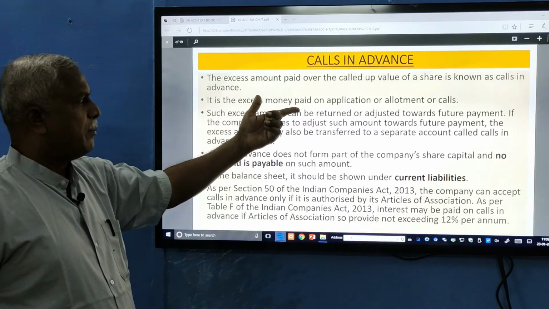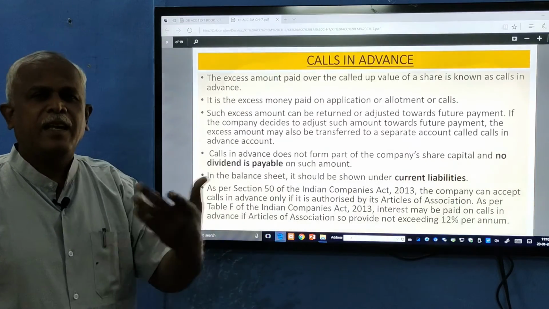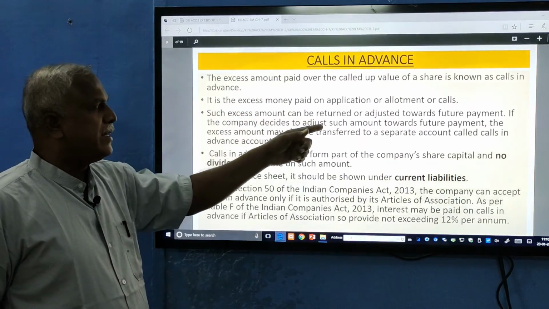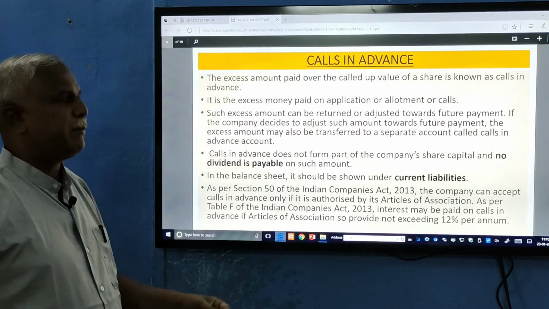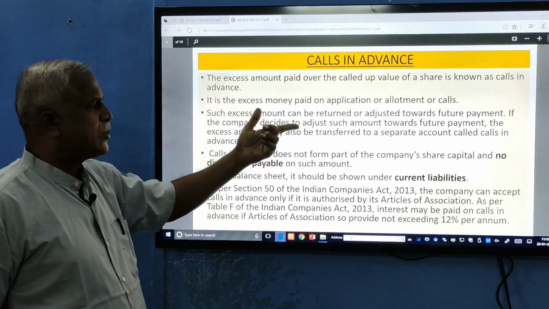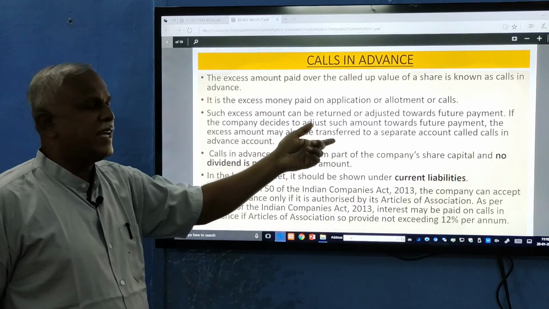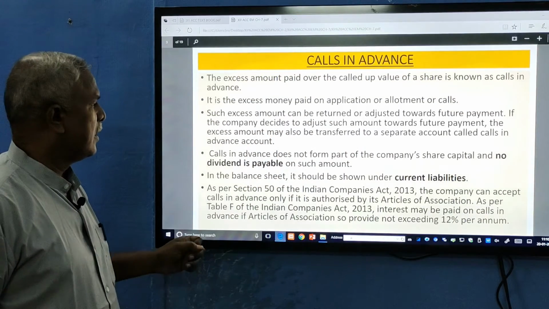Excess money paid on application, allotment or on calls. Excess money can be paid any time. Such excess amount can be returned or adjusted towards future payments, whatever is due on the coming dates. If the company decides to adjust such amount towards future payments, the excess amount may be transferred to a separate account called calls in advance account.